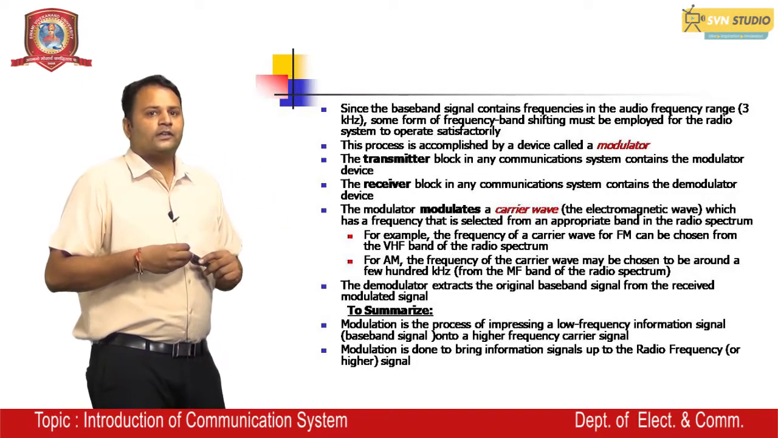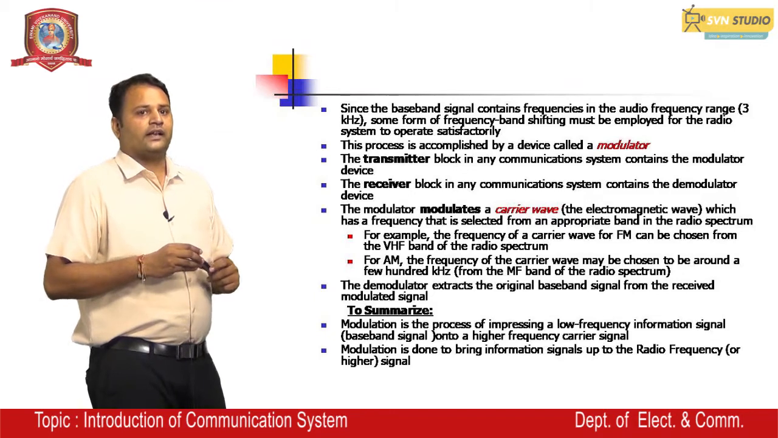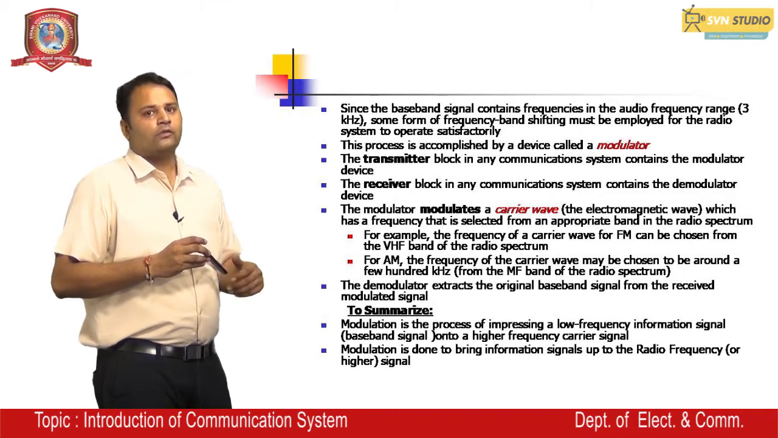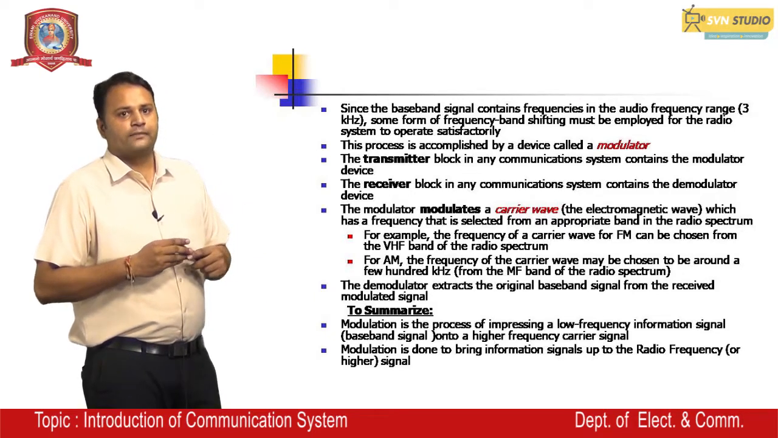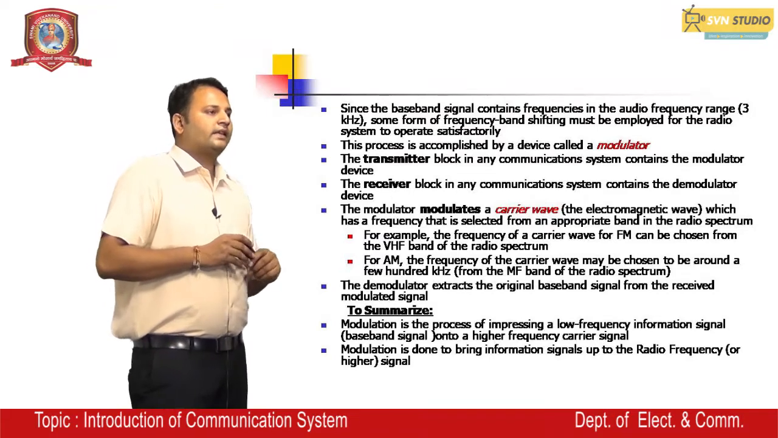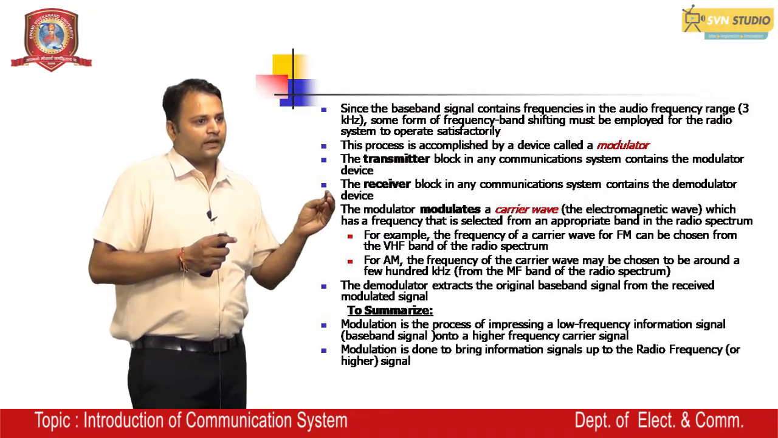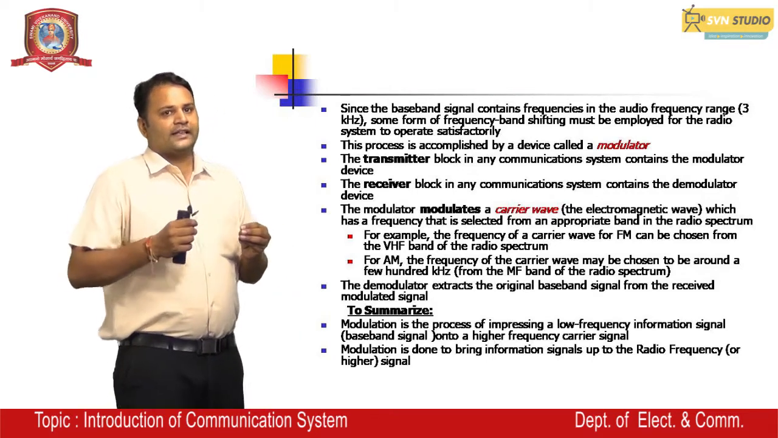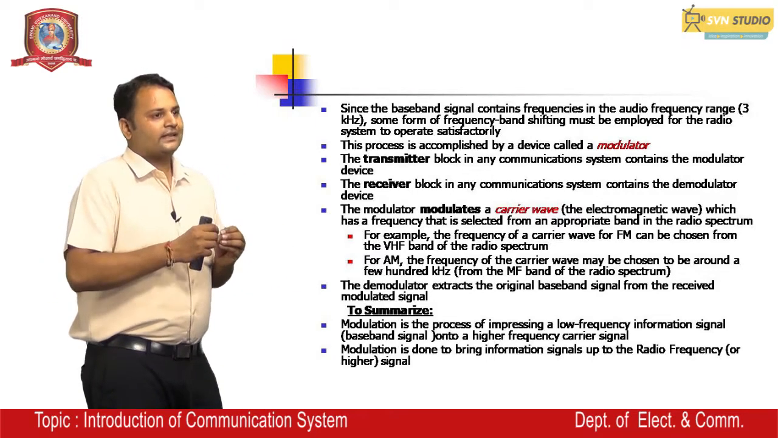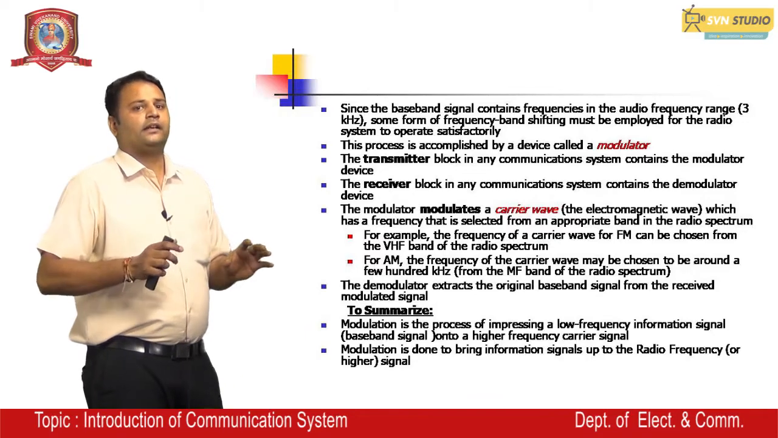So the transmitter block in any communication system contains one modulator device or more. In the receiver system, there is a demodulator device, in which the transmitted signal is received, and the message signal and the carrier signal are separated by it.